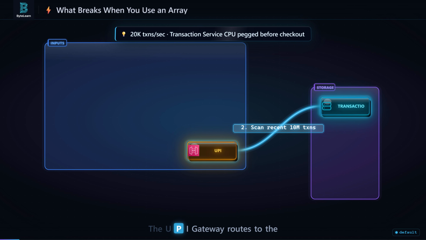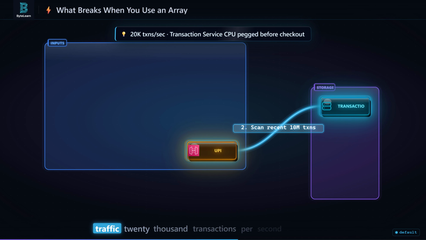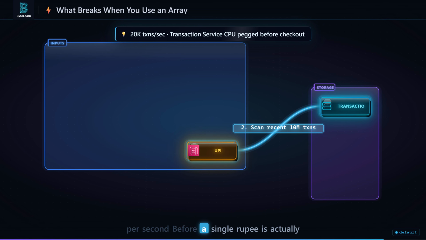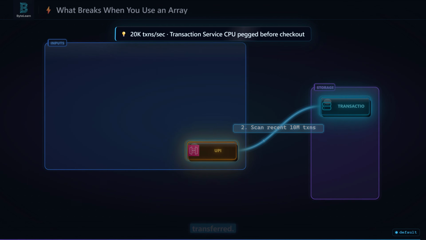The UPI gateway routes to the transaction service. If the transaction service uses an array, it loops through millions of recent transaction IDs for every single payment attempt. At PhonePe's traffic, 20,000 transactions per second during peak hours, the service is running billions of comparisons per second before a single rupee is actually transferred.